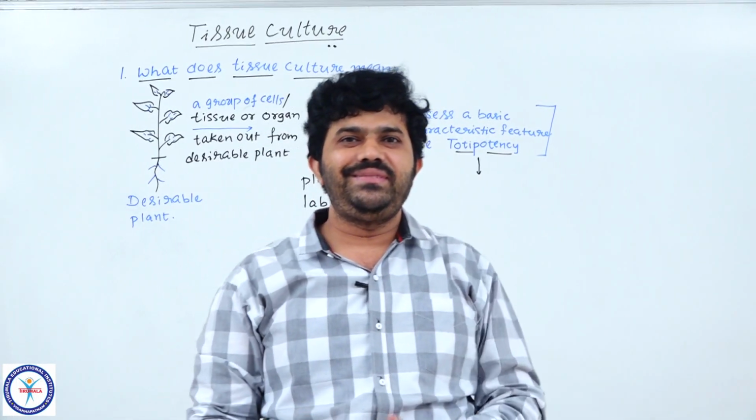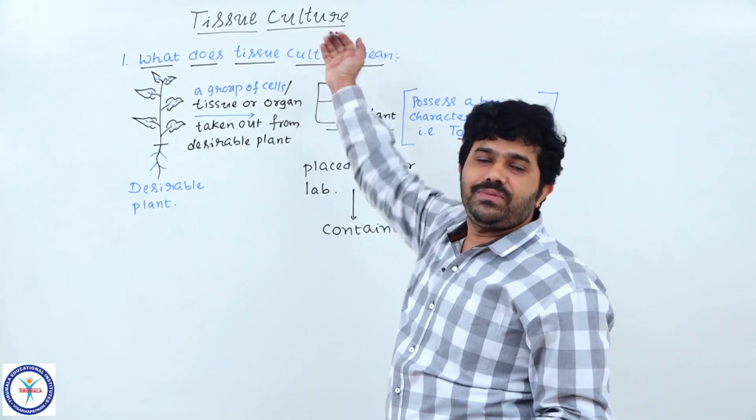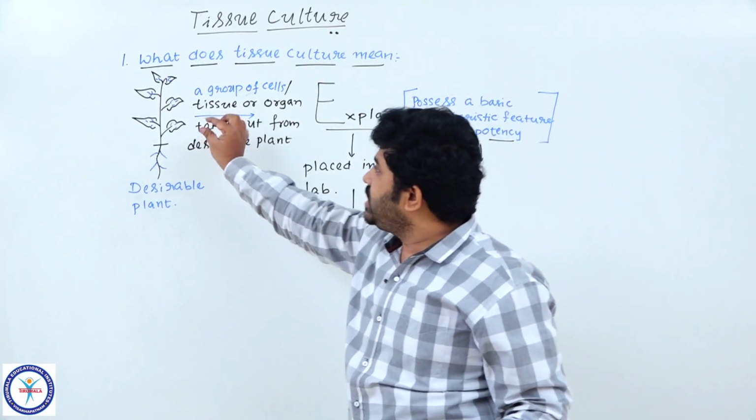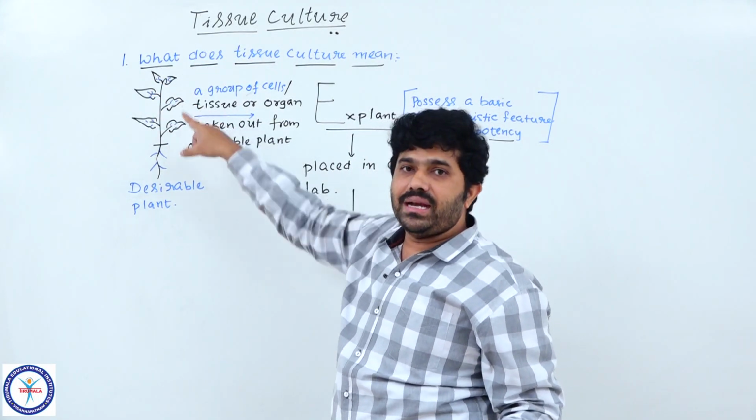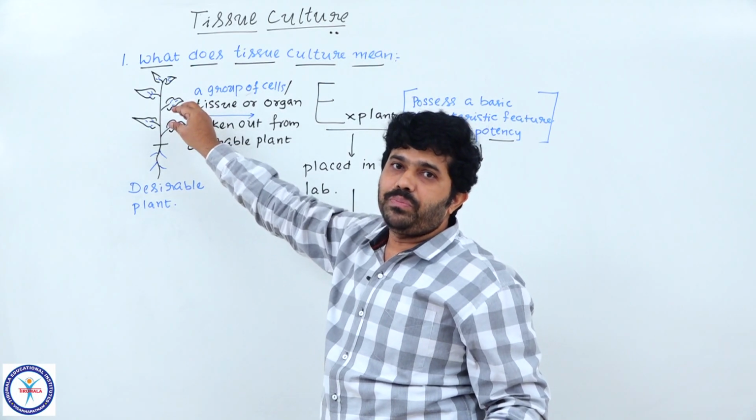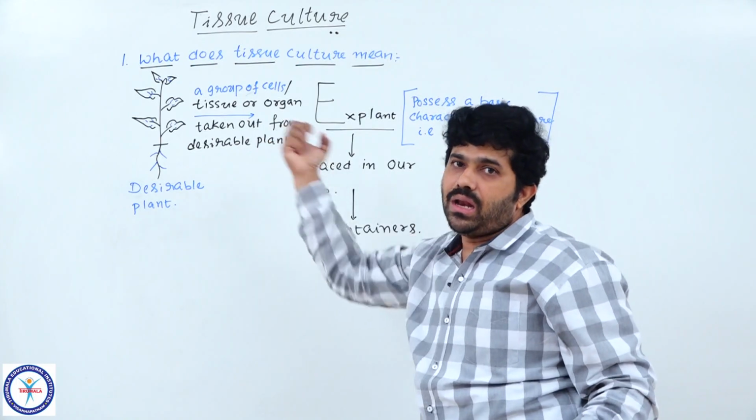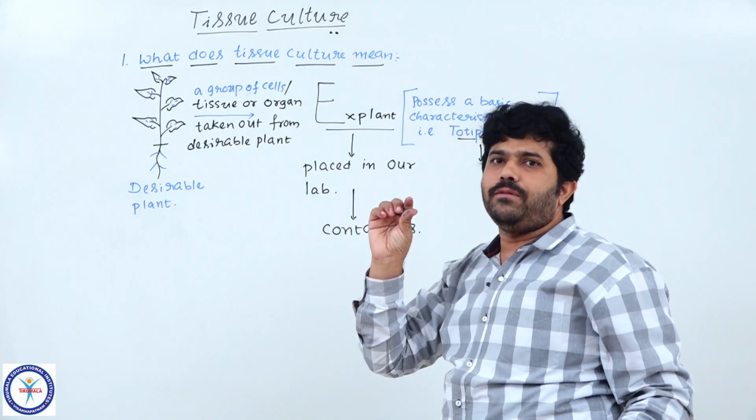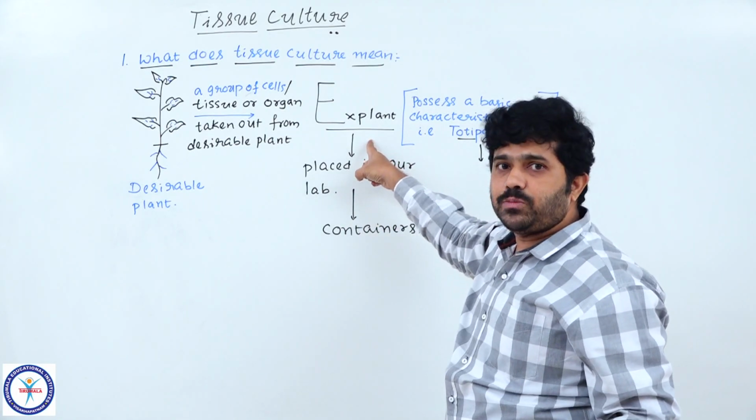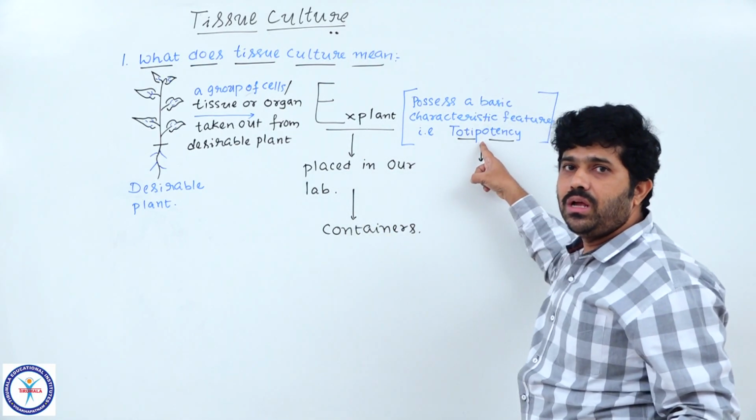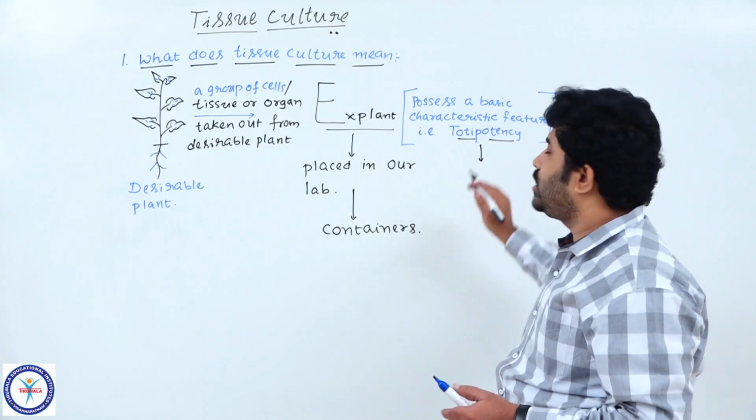Now got the point? What is the main activity we are doing in the technology of tissue culture? We are using small parts of the desirable plants, small organs or small tissues or cells we have taken out, and from those small pieces of organs or tissue or cells, which we are calling explant, we are ready to produce a whole plant. That ability to produce a whole plant is called totipotency.